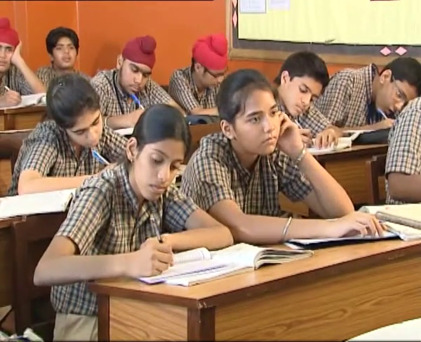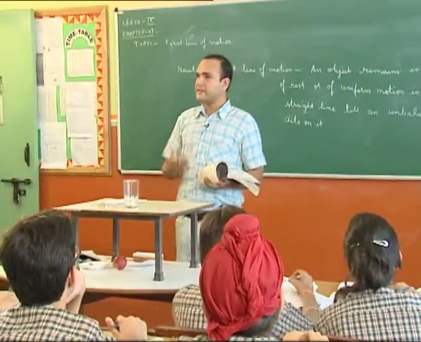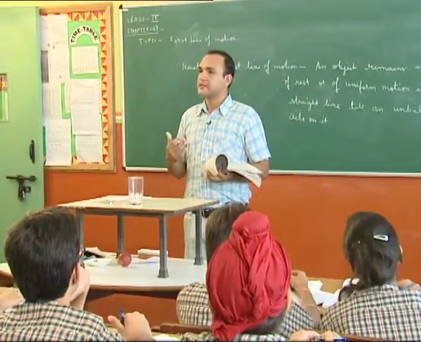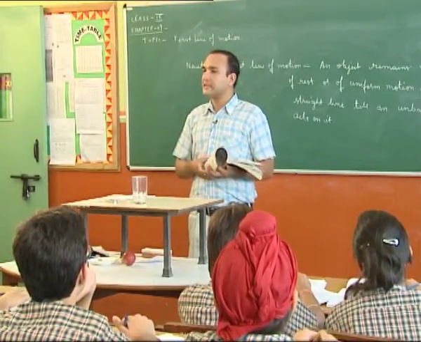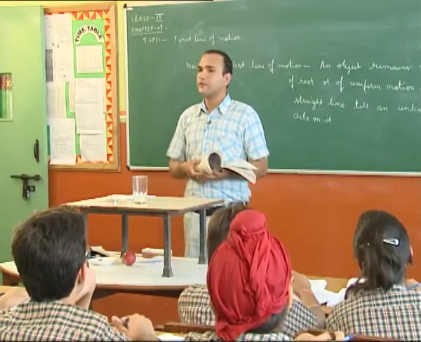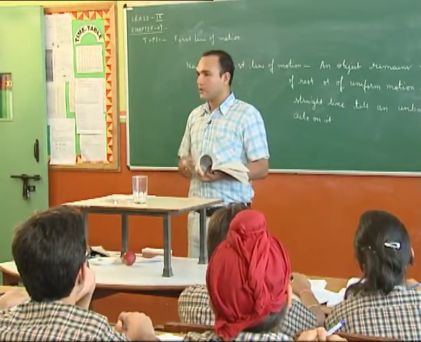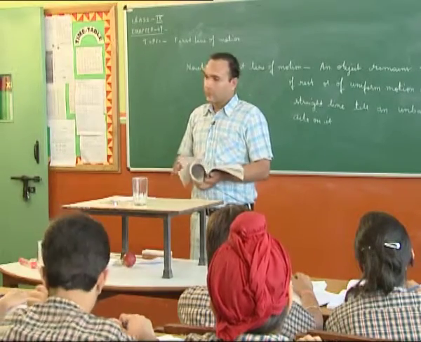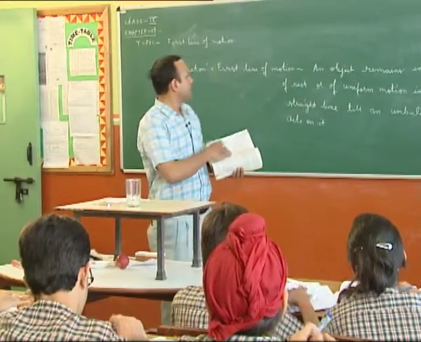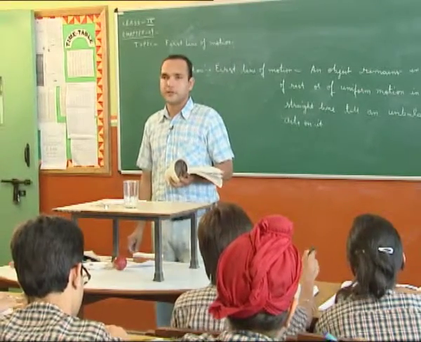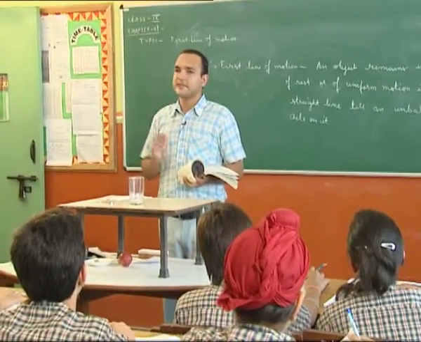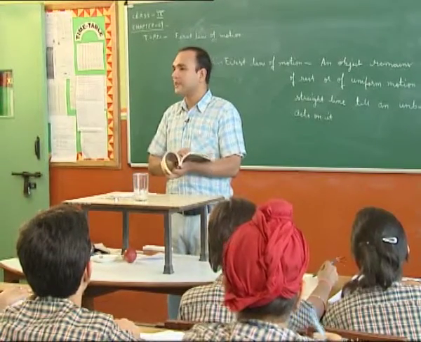Now due to this first law, we have seen that it could be dangerous to sit in a bus when it suddenly starts or suddenly stops. That is why seat belts are provided in our cars, so that we do not feel a sudden jerk. So what is the reason for that? Why does the body try to remain in a state of rest or of motion? One important factor is there, which is called inertia.